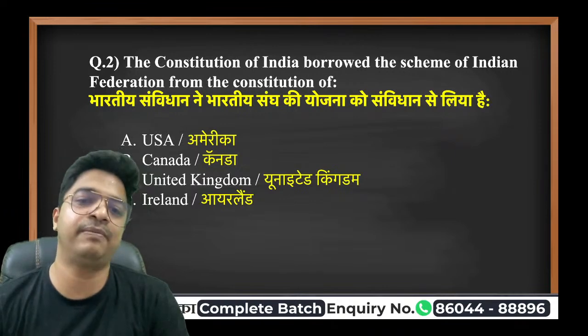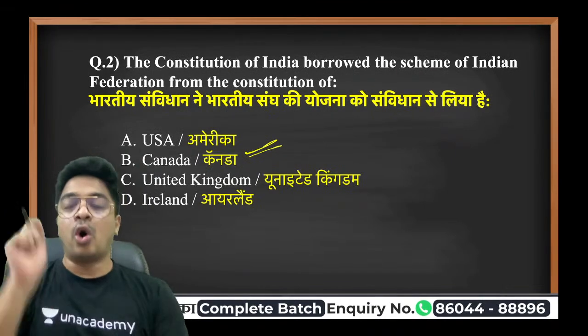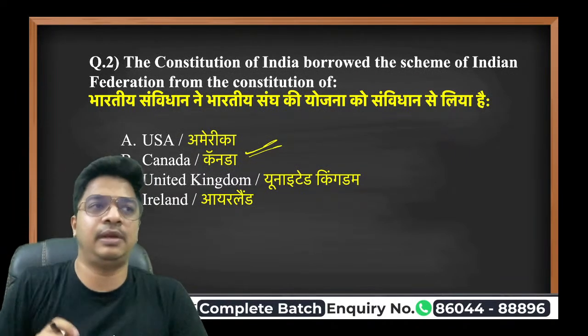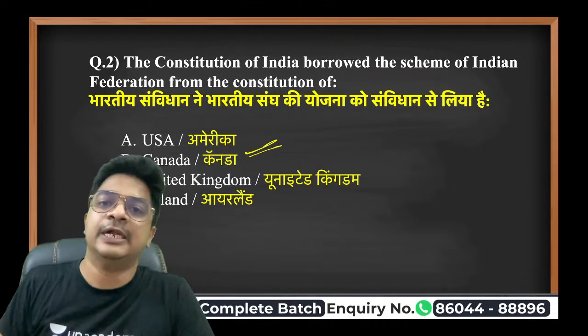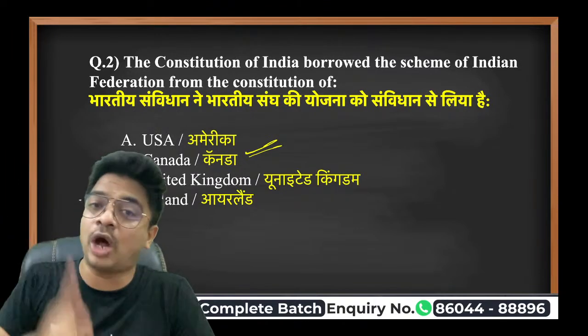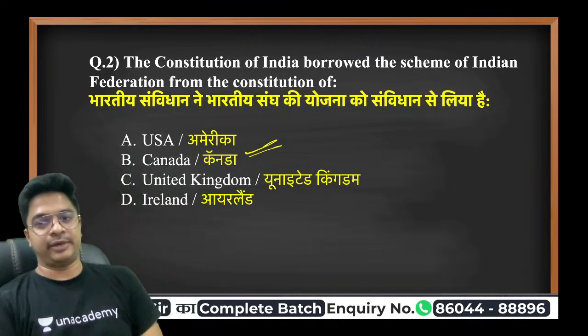So that has been taken from Canada. It's not from the United States of America. Please remember this. Although the United States of America does follow a very good federal structure, the ideal federal structure is followed by the United States of America, but we have not taken it from USA. We have taken it from Canada. Let's move on to the next one.